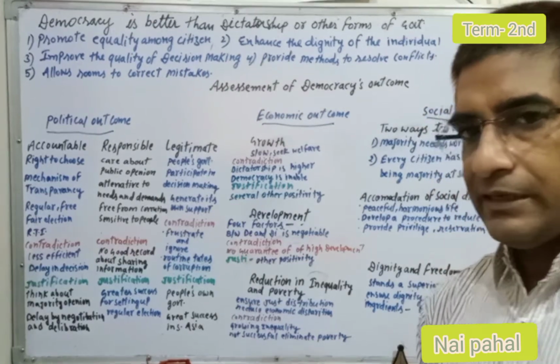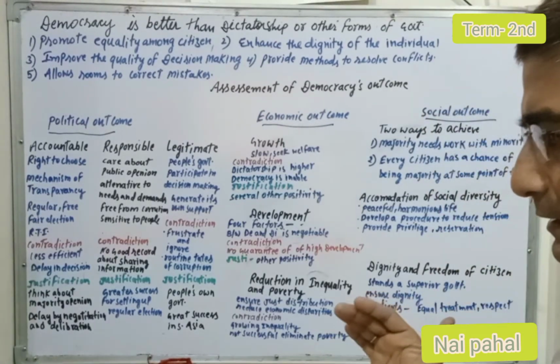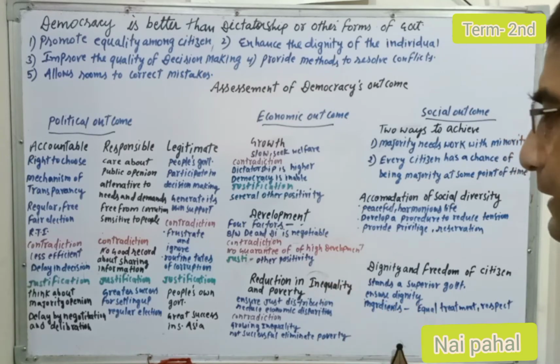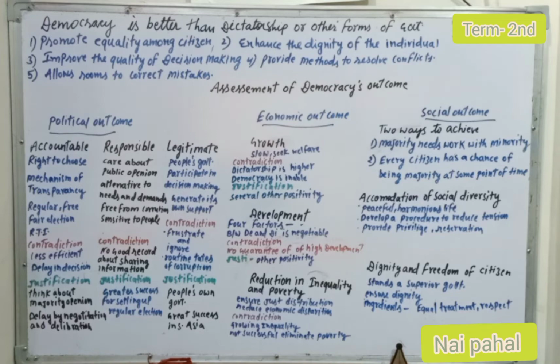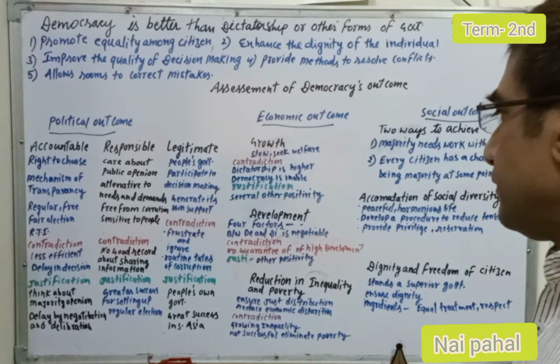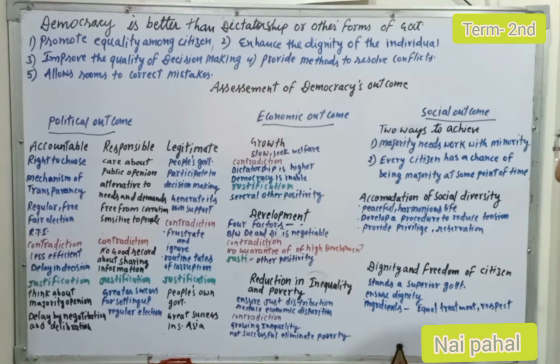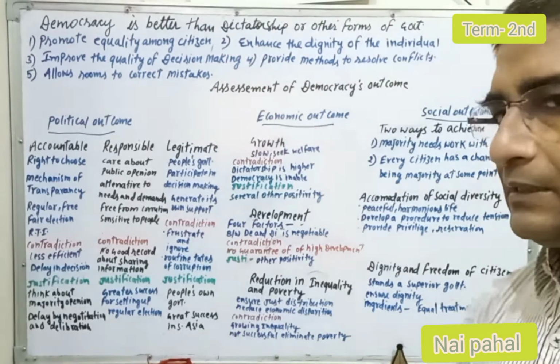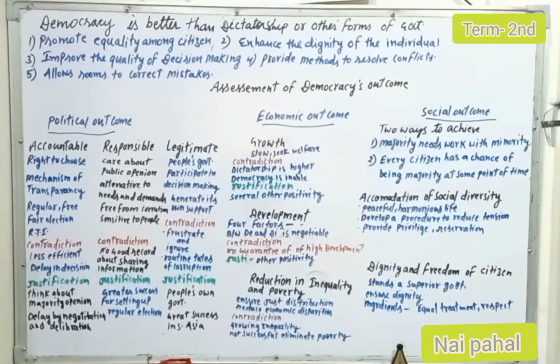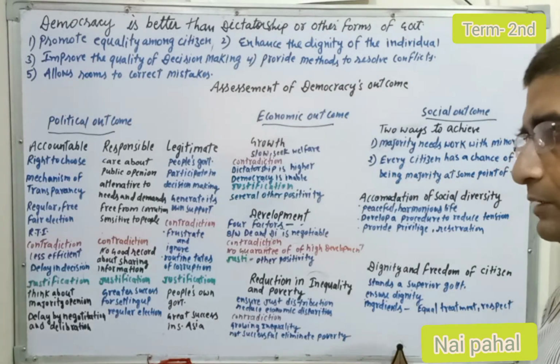If they are in a certain or average mode, a democratic country can work well and achieve success also. Contradiction: there is no guarantee of higher development. It has been seen that democracy does not have a very good record for higher development. Even sometimes dictatorships have recorded higher growth and higher development.